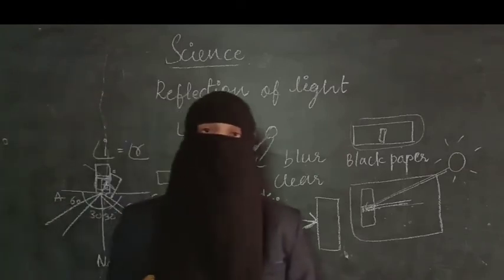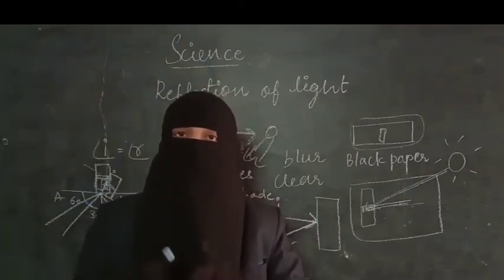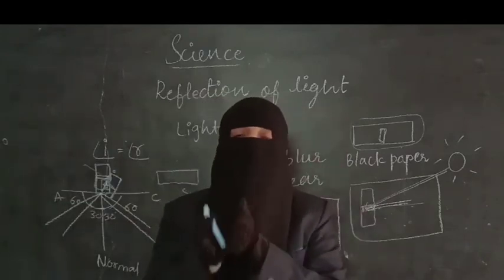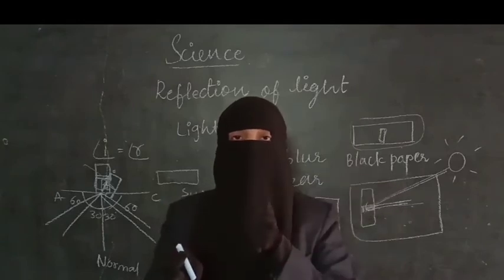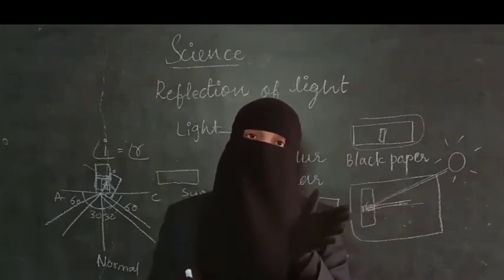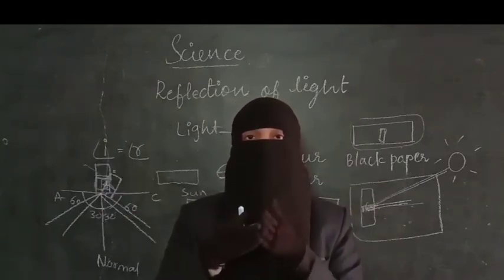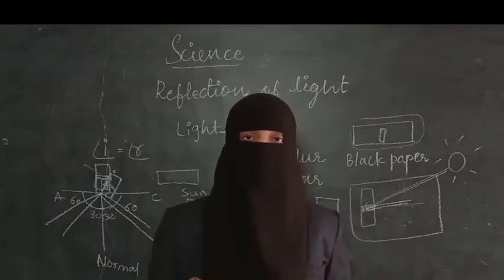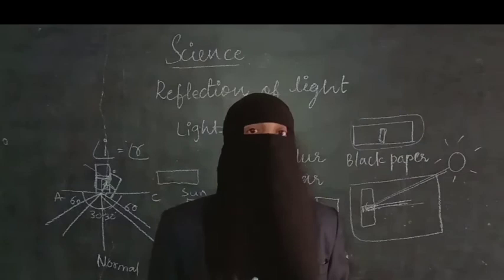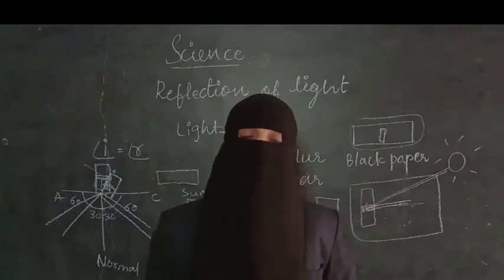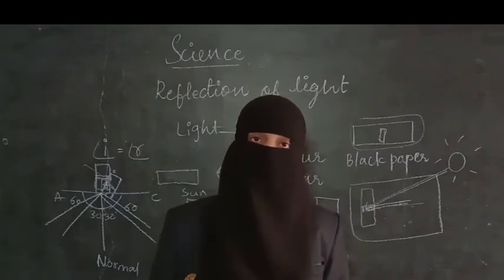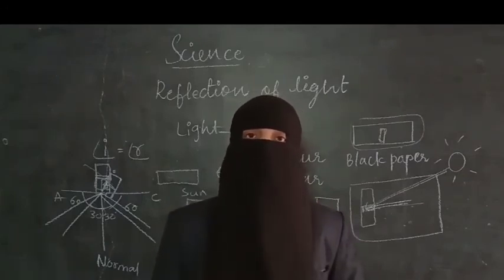When you do this activity, you will understand that a light ray will be coming from here, the incident ray. And with the same angle, a ray will be reflected from the mirror on this side. That means incident ray is equal to reflected ray. This is the activity which you can do at your home. It is very easy. You can use a torchlight, paper and mirror strip. I insist all of you to do this activity so that you can easily understand.